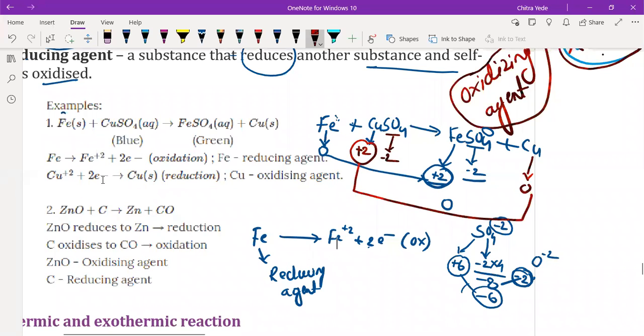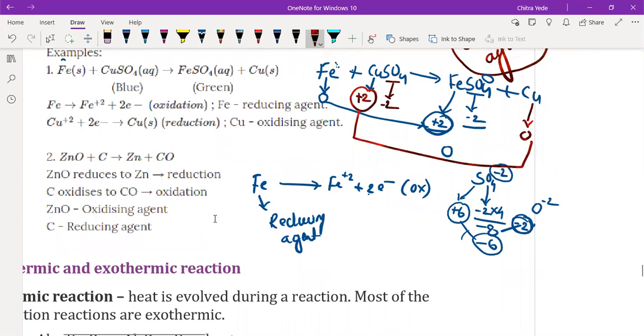That means we can write here, copper Cu contains 2 plus charge on the reactant side, but on the product side it does not contain any charge, means total charge on the product side is 0.